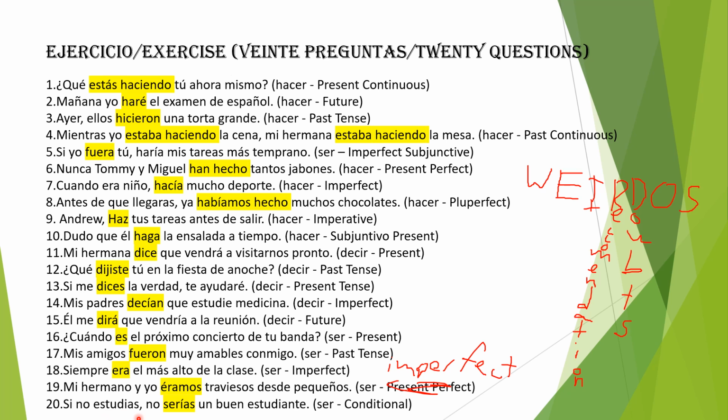We're not making any hypotheses here. We're talking about a situation that would for a fact happen if you don't study. So that is why we're not using the subjunctive.